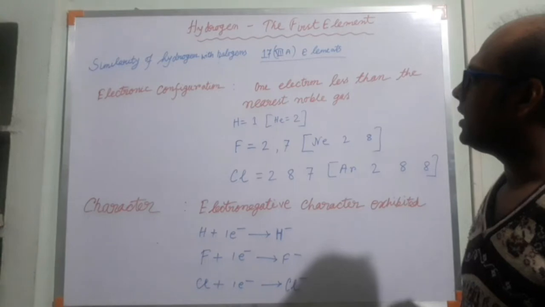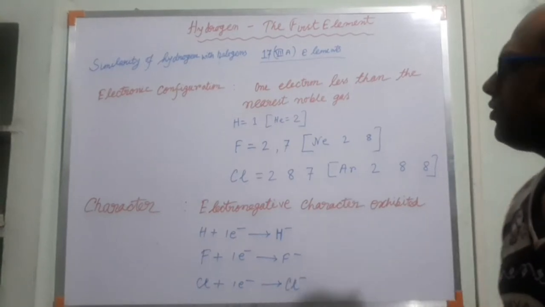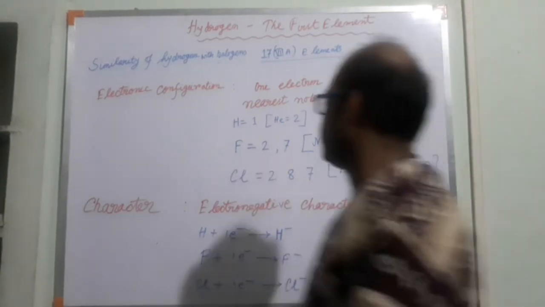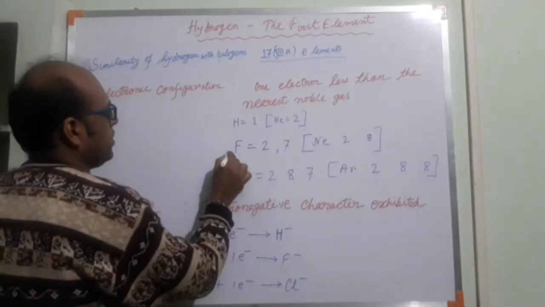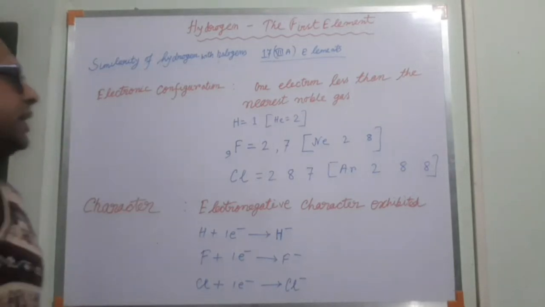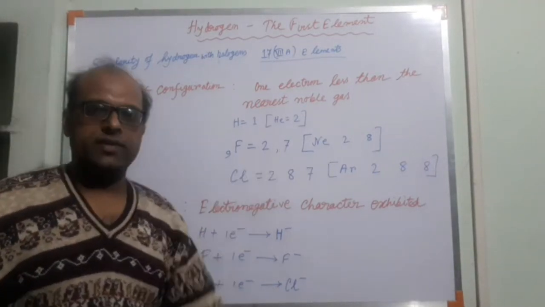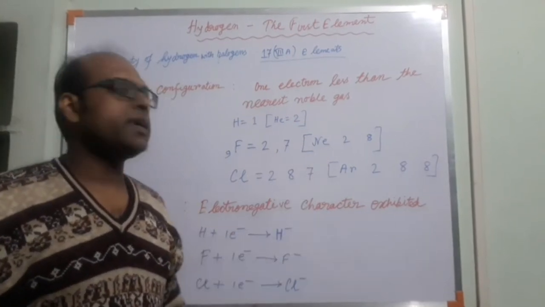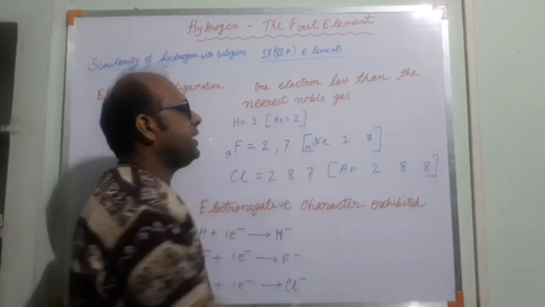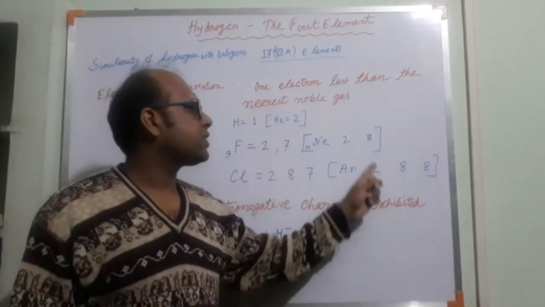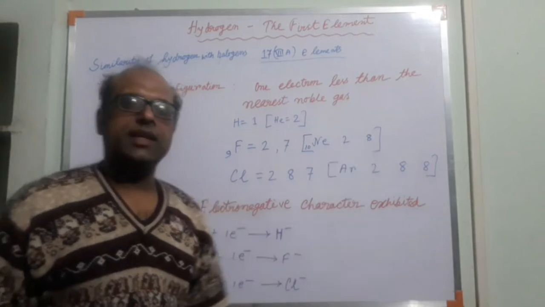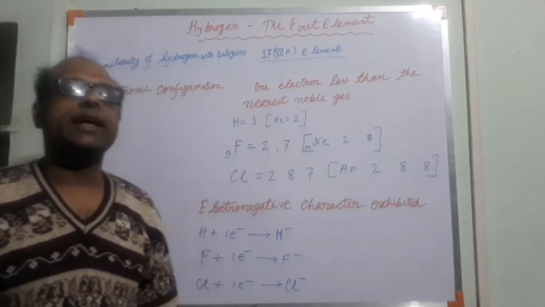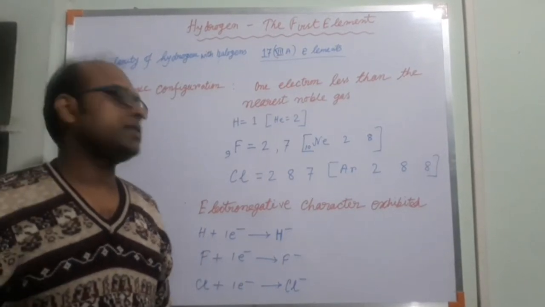Next, if we see fluorine, the first halogen, fluorine has atomic number 9. Therefore, 9 electrons are present. The electronic configuration is 2,7. The nearest noble gas is neon, whose atomic number is 10, and it has an electronic configuration of 2,8. That means fluorine has one electron less than the nearest noble gas.